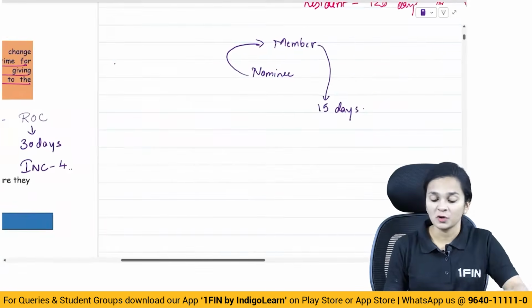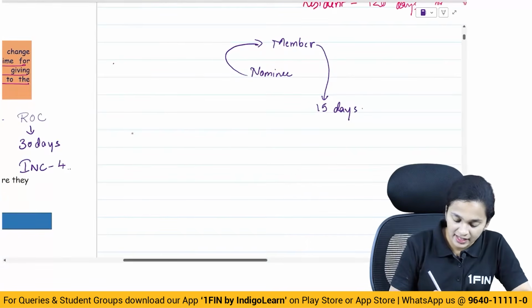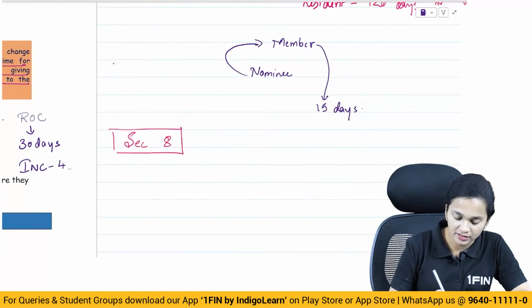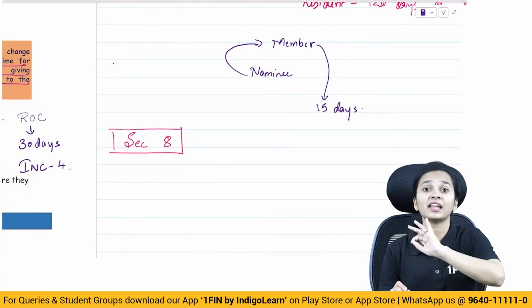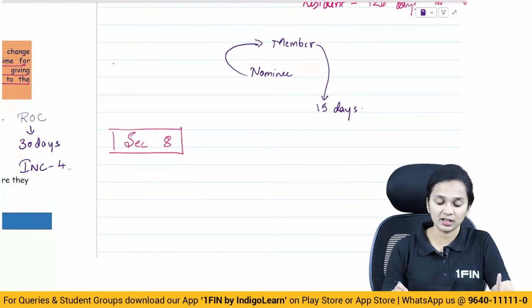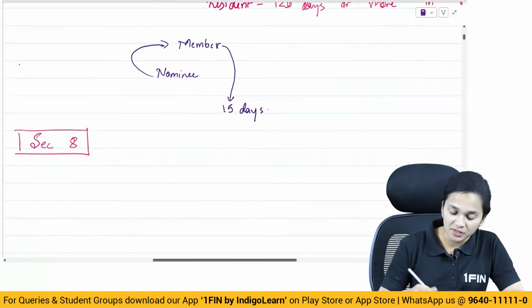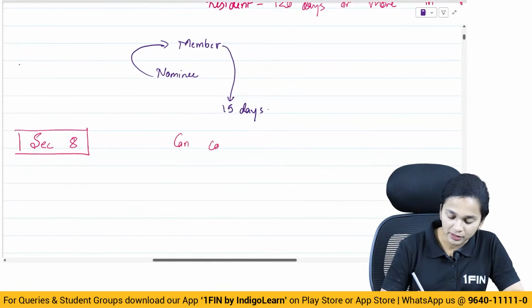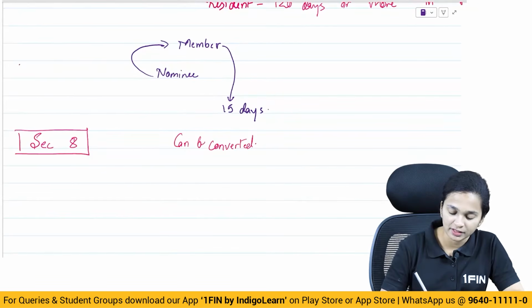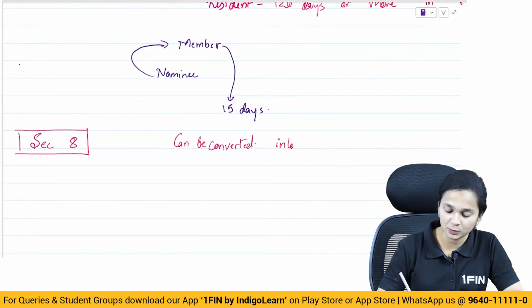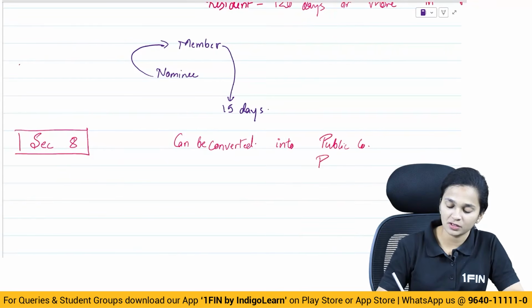And also, one very important point is that an OPC cannot be incorporated as a Section 8 company. OPC can never be incorporated as a Section 8 company, and an OPC can be converted into a public company or private company at any point of time.